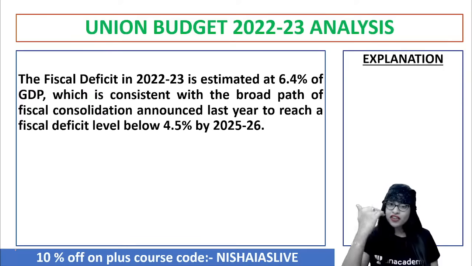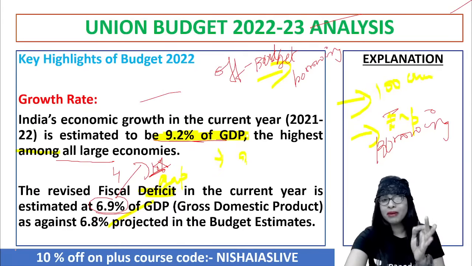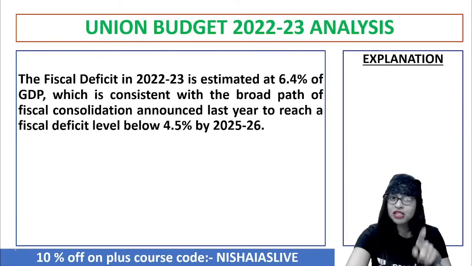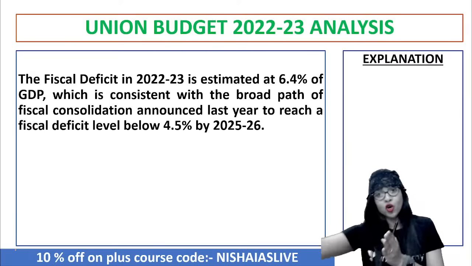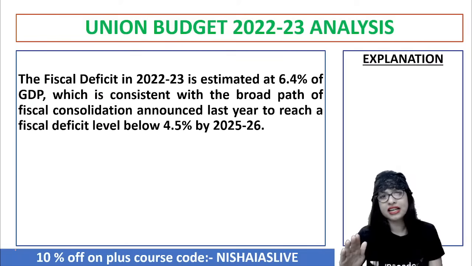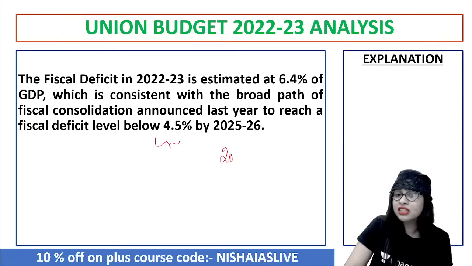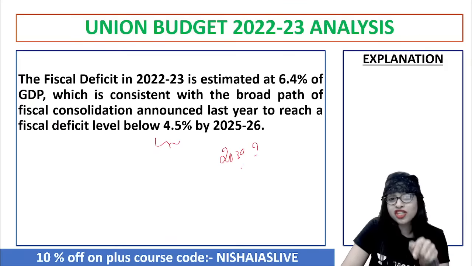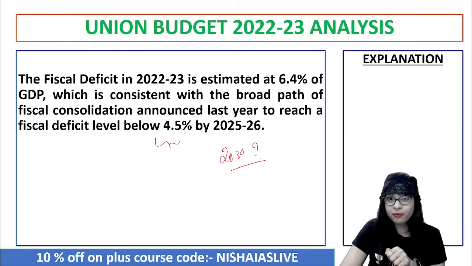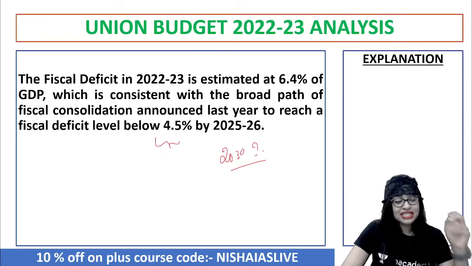This is a kind of justification given with regard to the growth rate of the budget 2022. So the government is very smart. They are giving a future hope. What if it is not working? If the expenses keep going on like this, guys, will they come and say that, okay, we will again try to keep it below 4% by the year 2030? So this is again a question to be answered by the government. Don't you think so? Yes, it is. All these kinds of points do come up in your mind.